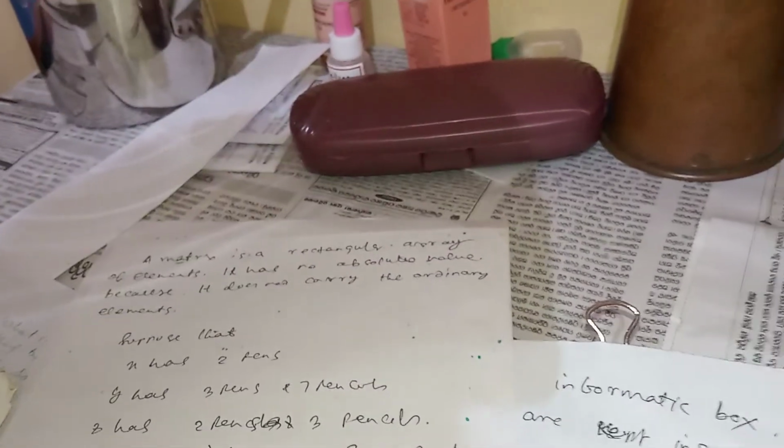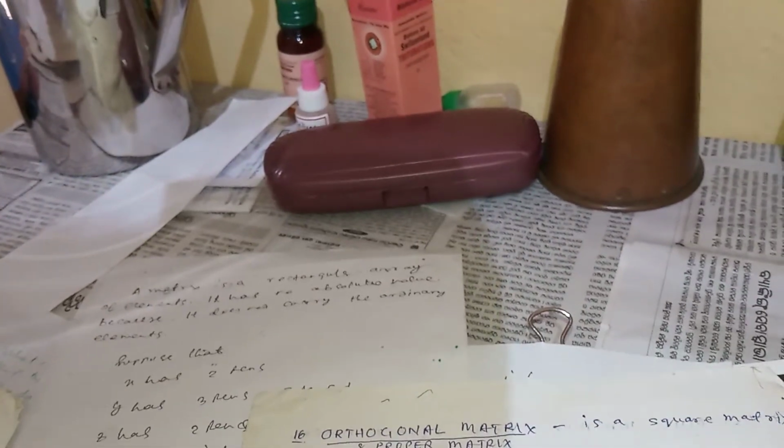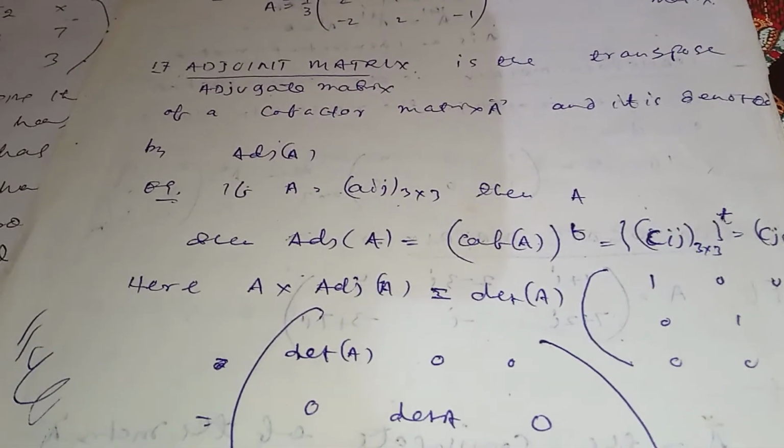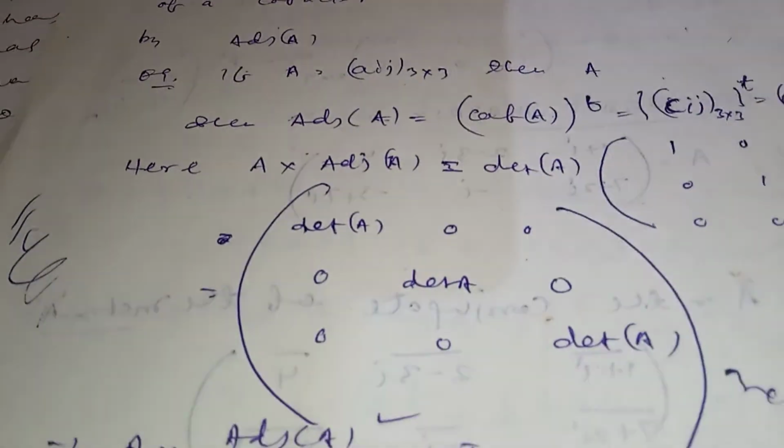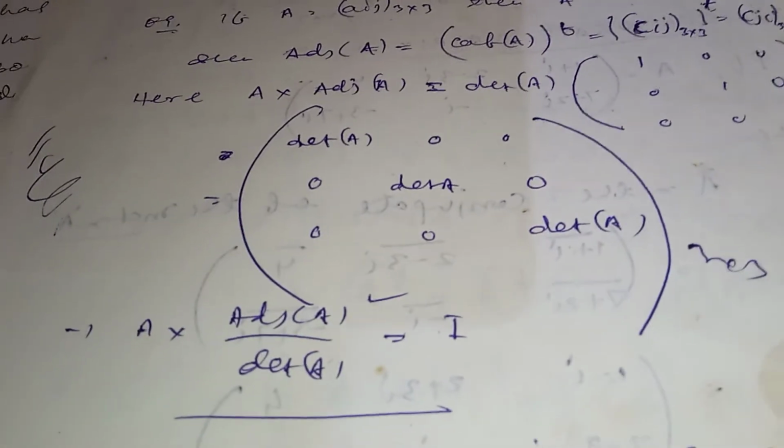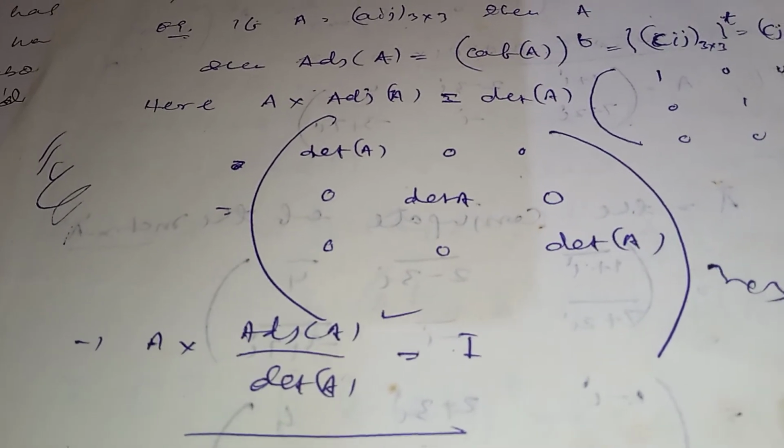That is adjoint matrix. Adjoint matrix, you know, adjoint matrix. A matrix is called adjoint matrix. Adjoint matrix is this much. This is called adjoint matrix. The elements are called determinant A into adjoint A by determinant A 0. This is called adjoint matrix.